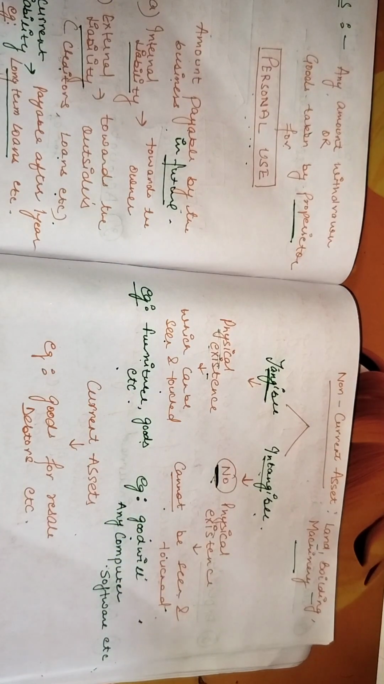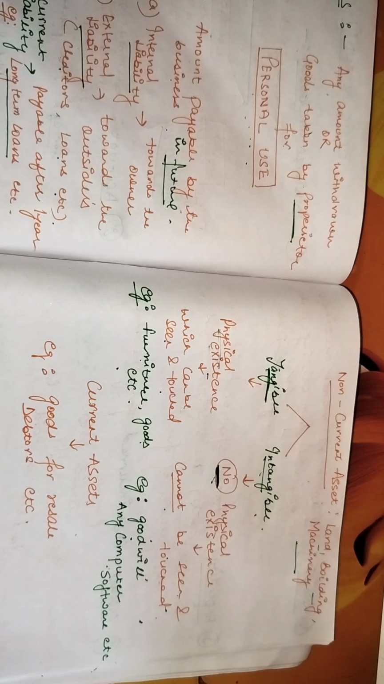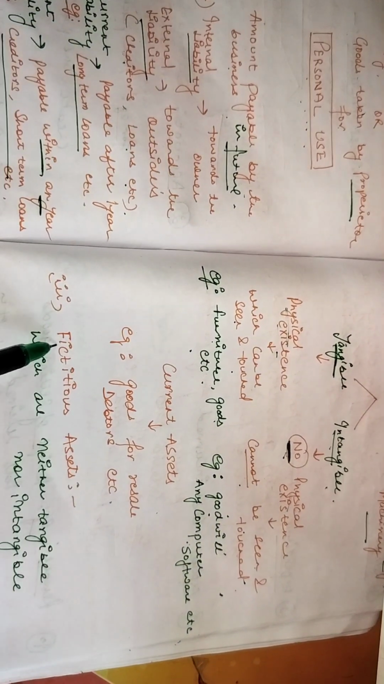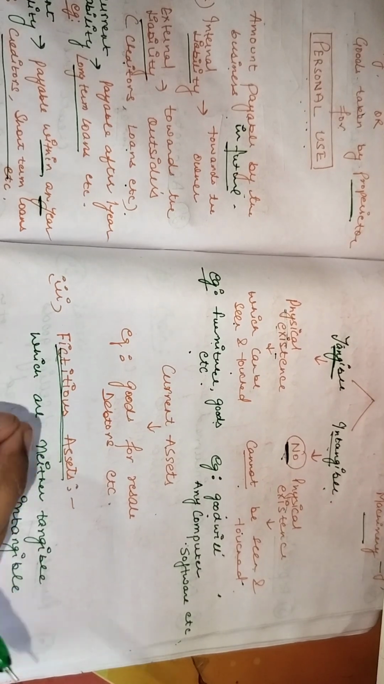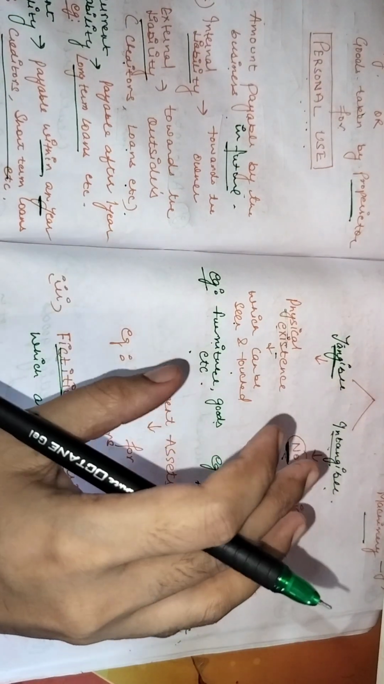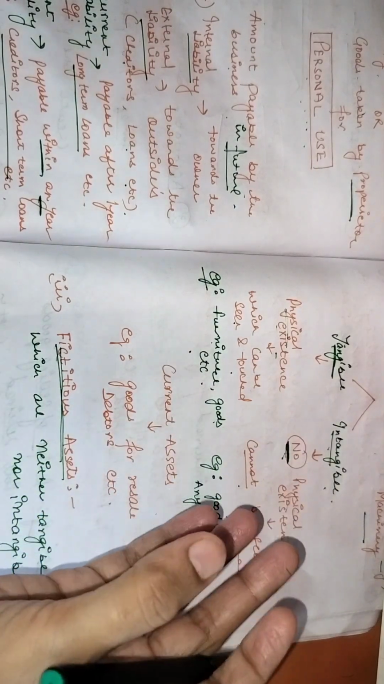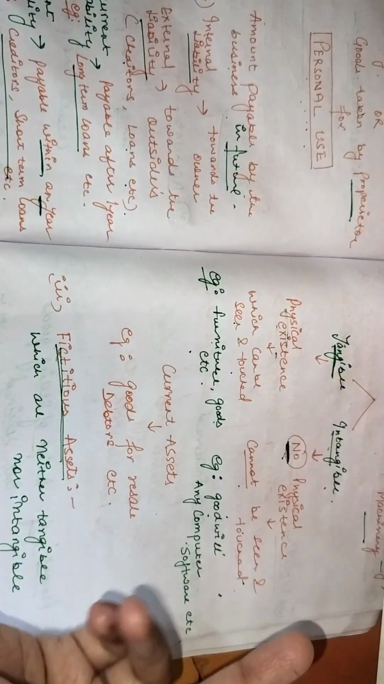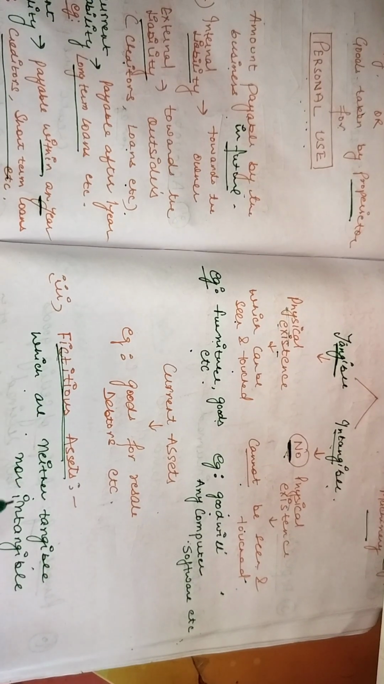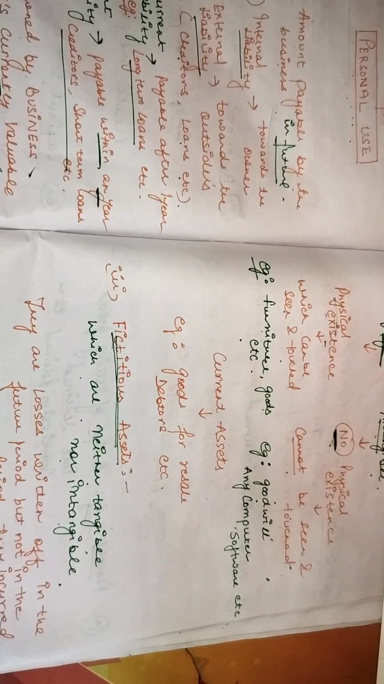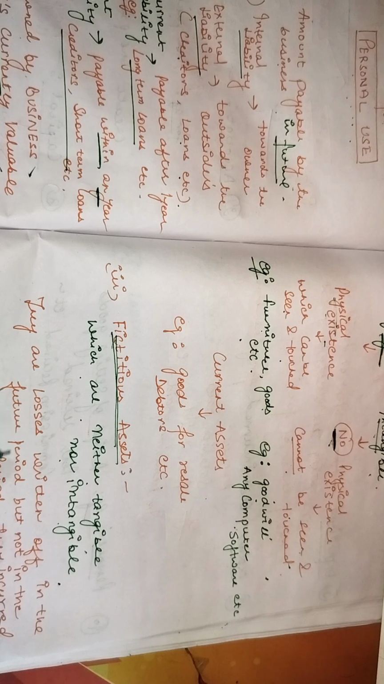Now there is one more asset category that is very important to understand. It is fictitious assets. What are fictitious assets? Like we have already talked, assets can be of tangible or intangible nature. Now fictitious assets are those assets which are neither tangible nor intangible. For example, they are the losses written off in the future period but not in the period they were incurred.